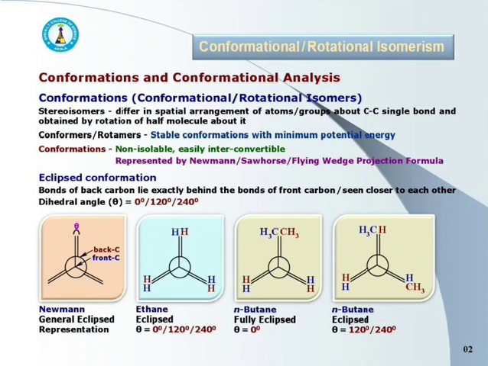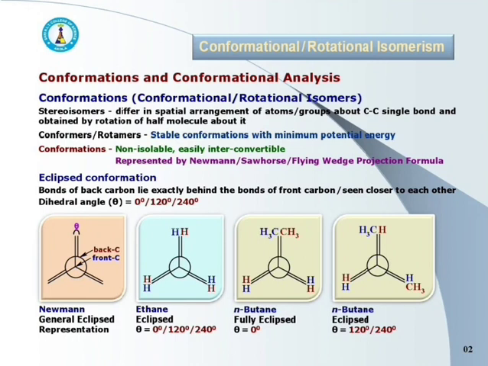The stereoisomers, which have different spatial arrangement of atoms or groups about carbon-carbon bond and can be obtained by rotation of half of the molecule about carbon-carbon single bond are called as conformational isomers or rotational isomers. We may call that as conformations, and this phenomenon is known as conformational isomerism or rotational isomerism.